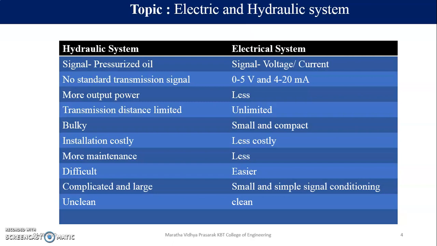We also can be using any kind of sensor, and for that purpose, we need to give a standard signal. If we provide some other signal, a random signal, then what will happen? It won't be compatible with the other systems. So in electrical systems, we do prefer a standard signal. Same is the case with pneumatic system.